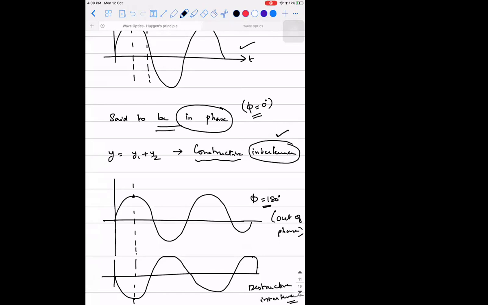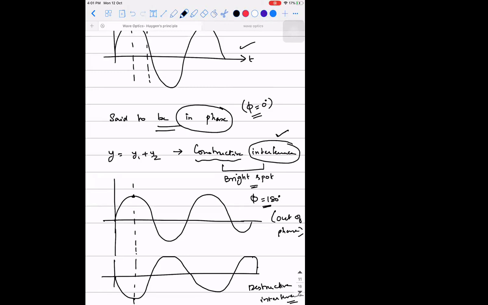Okay. So what exactly do constructive and destructive interference mean here? When you talk about constructive interference with respect to light, if you have two light rays traveling in the same direction and they superpose with each other constructively, then at that location you will have a bright spot.